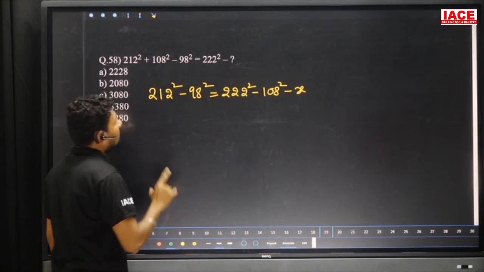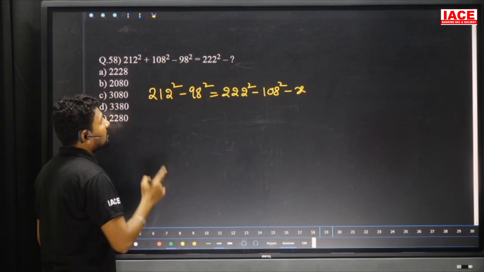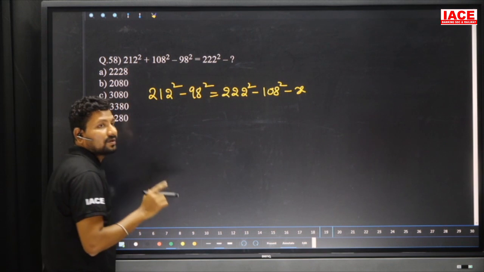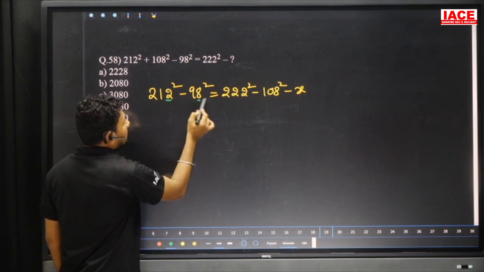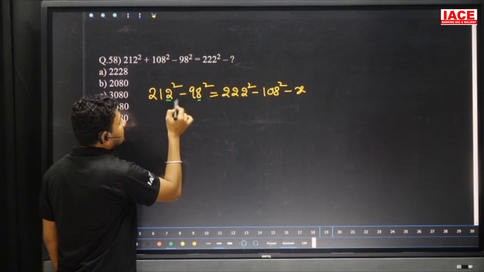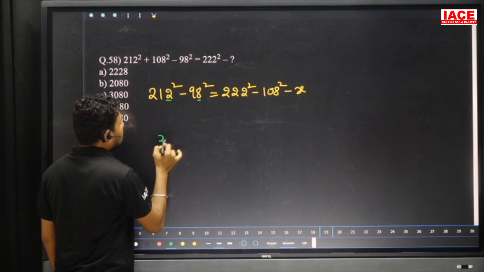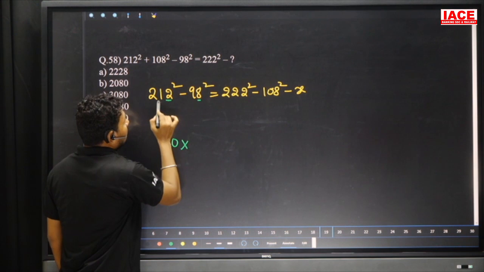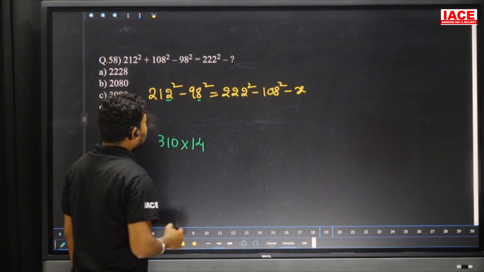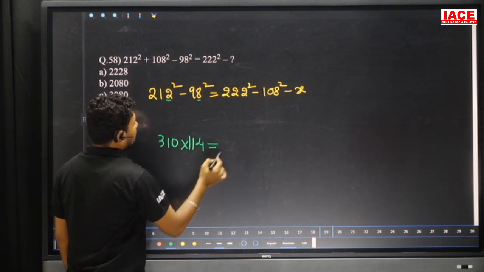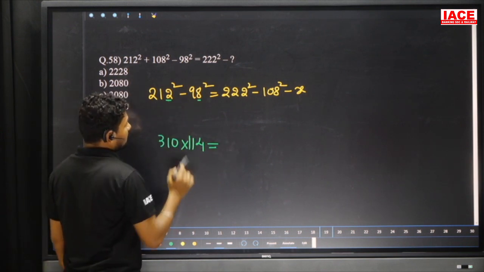Question number 58. 212 square minus 98 square and 222 square minus 108 square minus x. We have to apply the a square minus b square formula. A square minus b square, we can write as a plus b into a minus b. In 212 square minus 98 square, this 2 will be added to 98 and it is 100. 100 plus 212 is 312, into 212 minus 98, which is 114. So the gap from 212 to 98 is 114.